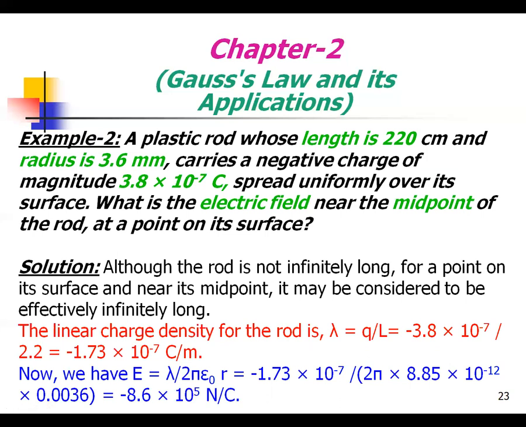Now we have E equal to lambda by 2 pi epsilon naught r.